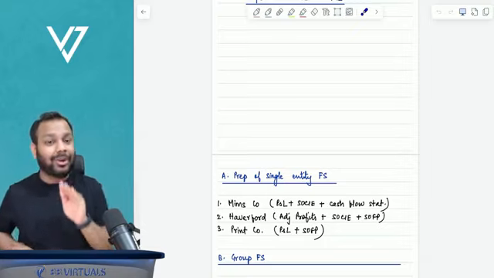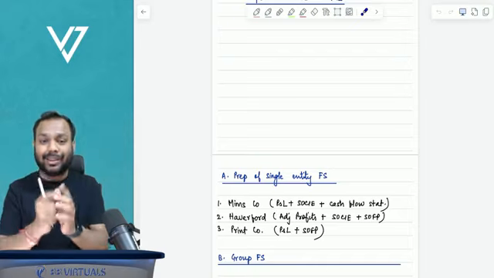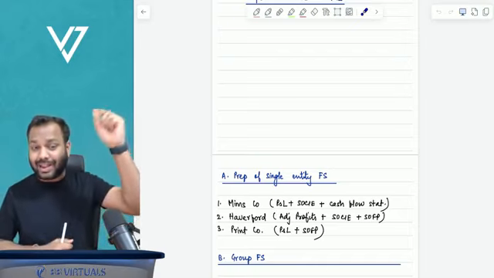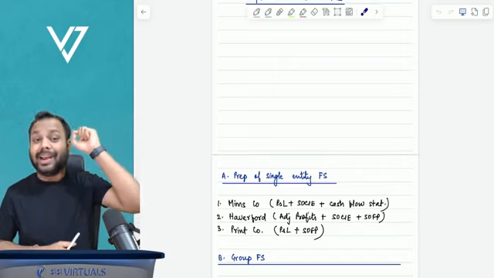Not only pass, not only good marks, you will score a rank in your exam. Just target a rank and you can reach there. Definitely you can do it.